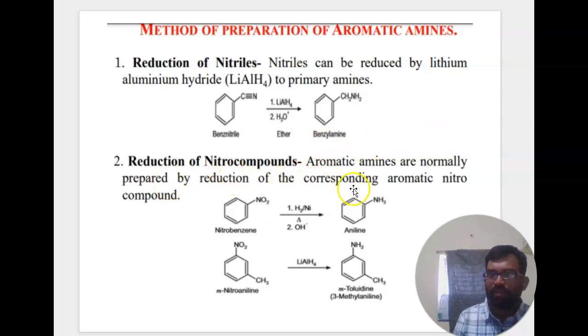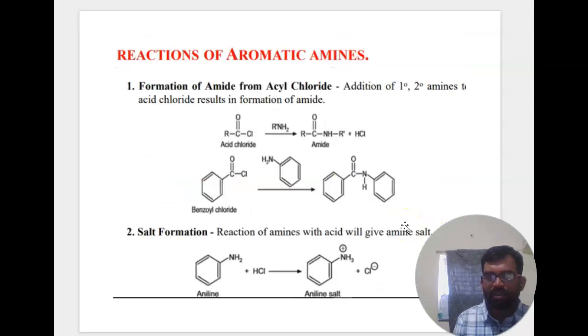Reduction of nitro compounds: aromatic amines are normally prepared by reduction of the corresponding aromatic nitro compounds. Nitrobenzene gives aniline, and meta-nitroaniline, and 3-methylaniline, meta-toluidine.